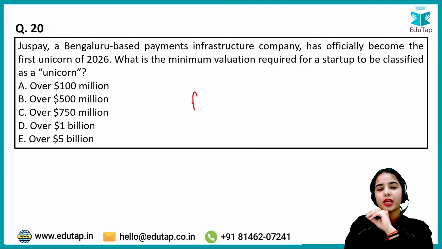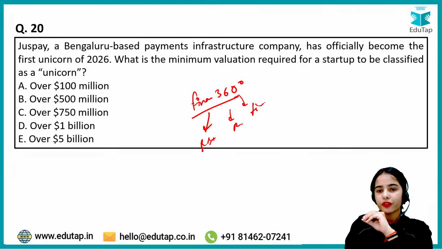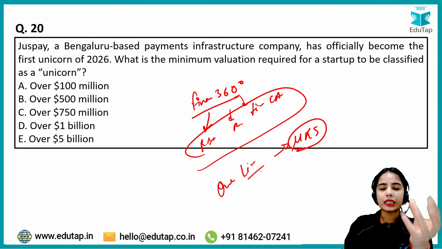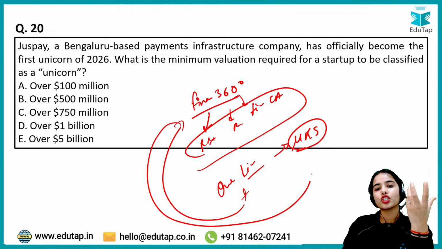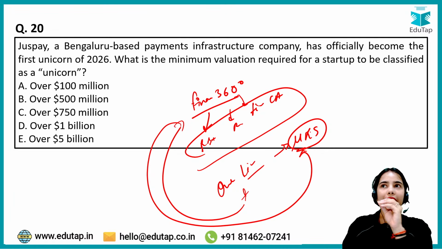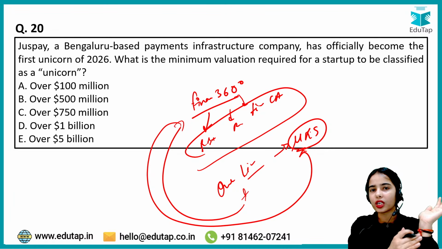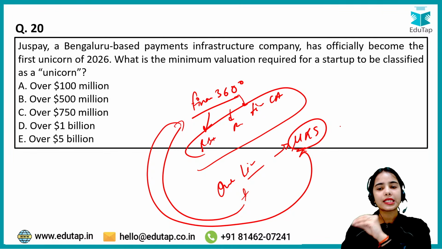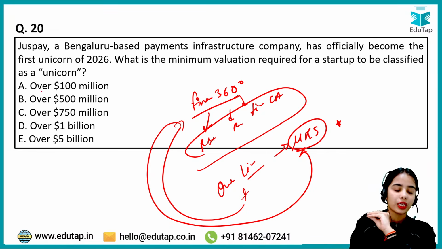As well as in the finance 360-degree session, I take the most important RBI notifications, the RBI press releases, the finance current affairs, but there are certain one-liner finance current affairs that we directly discuss in the monthly revision session, or certain finance current affairs that were not covered in the finance 360-degree session, so they are covered under the monthly revision session. So you are getting holistic coverage, so that anything that is left behind because it was not required in detail gets covered in the monthly revision session. Now, try to answer this question.